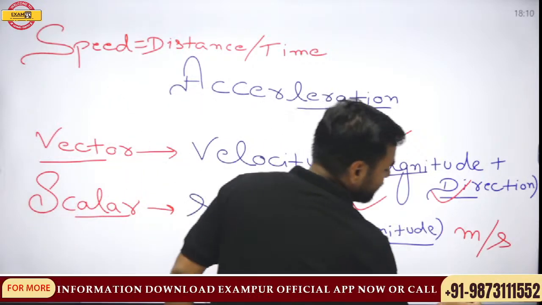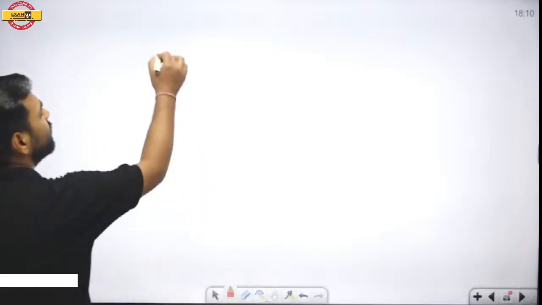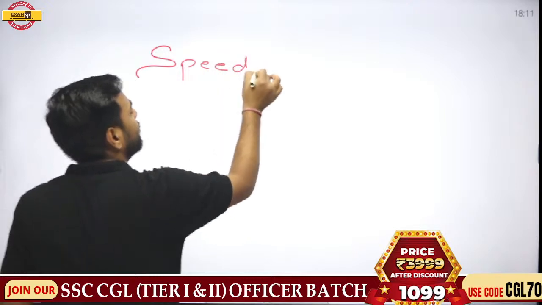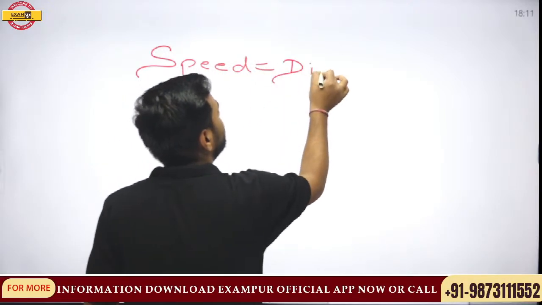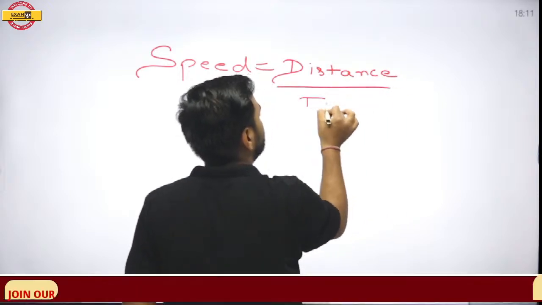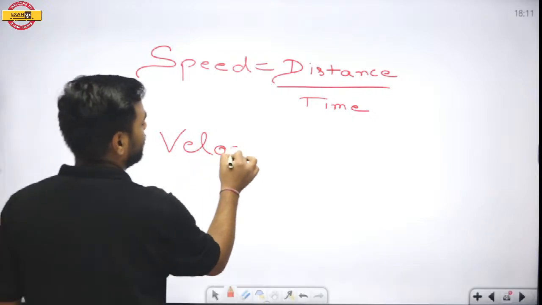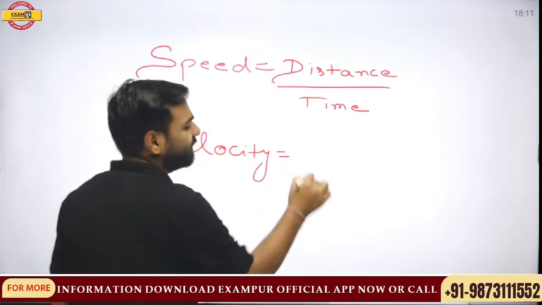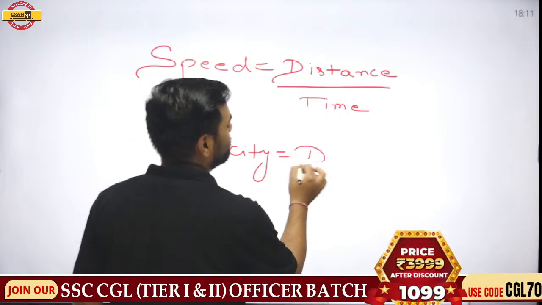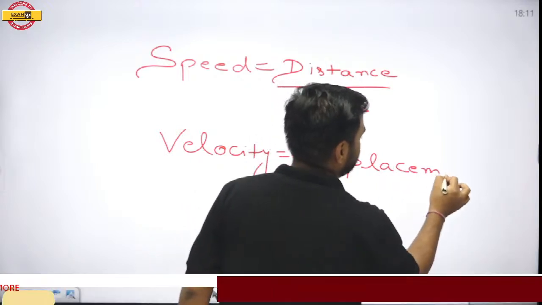For understanding this, we have one more thing. When I talk about speed, I'm talking about distance, so speed is distance upon time. But for the case of velocity, we have another concept: displacement.